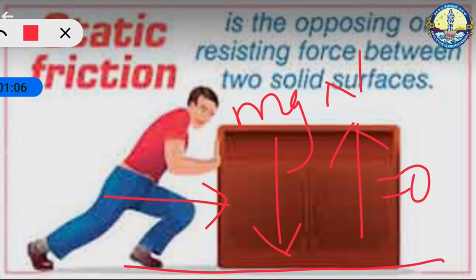But if the external force increases above a particular limit, the surface cannot provide sufficient opposing frictional force to balance the external force on the object. Then the object starts to slide. This is the maximal static friction that can be exerted by the surface.